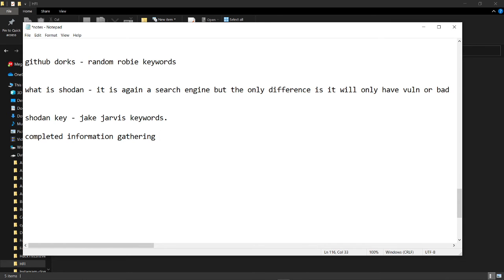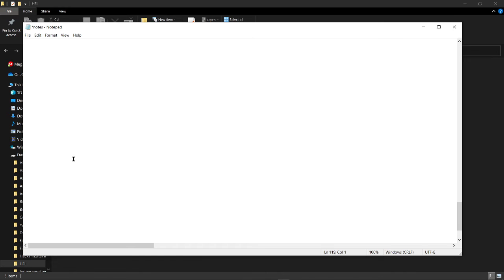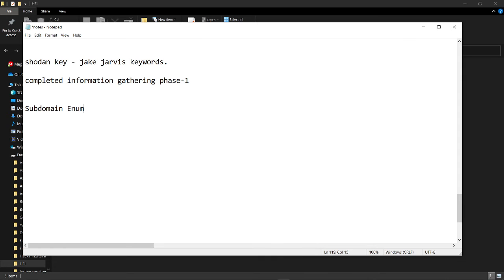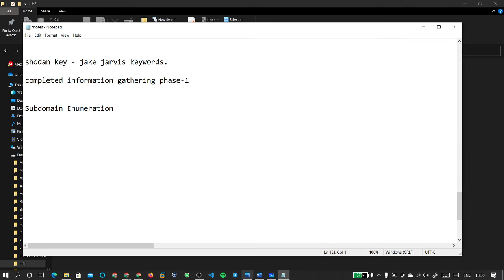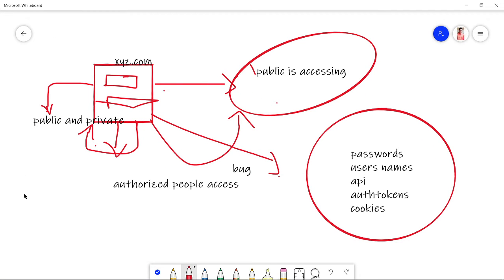Still, we are in the first step of hacking. We haven't entered any other steps. We are in just the first step, information gathering. Okay, for now, we'll move on with subdomain enumeration. What do you think subdomain enumeration is? Okay, I'll give you a practical example. For now, let me explain.